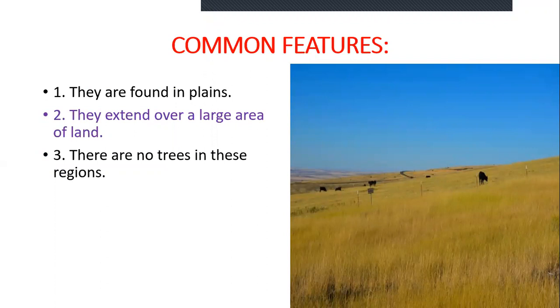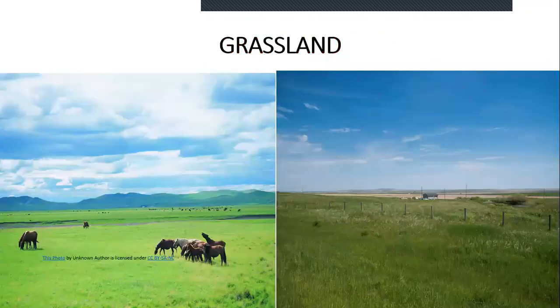Common features: they are found in plain areas. They extend over a large area. Due to lack of rainfall, trees may not grow, but only grass. See on the right side, only grass is found, no tree, not even one tree. These are the important grasslands, vast plain areas where animals graze. This is also another example of grasslands.